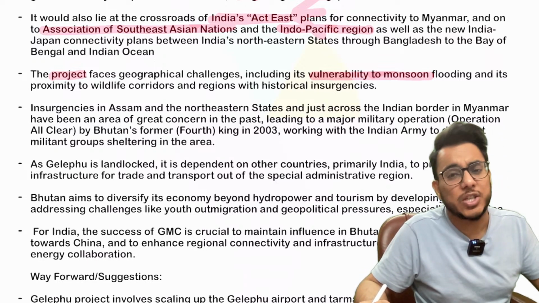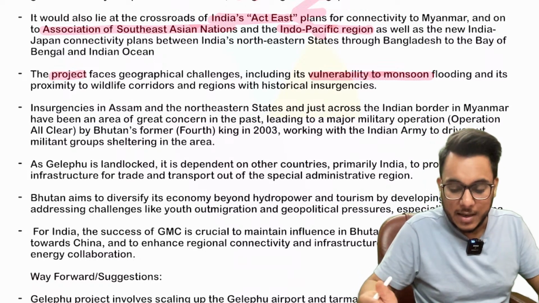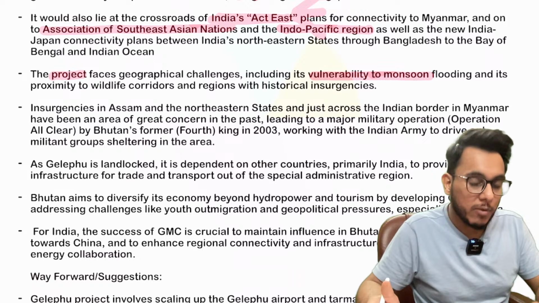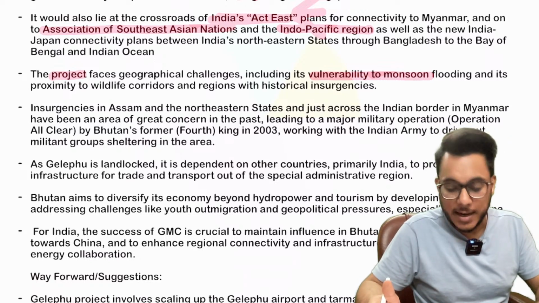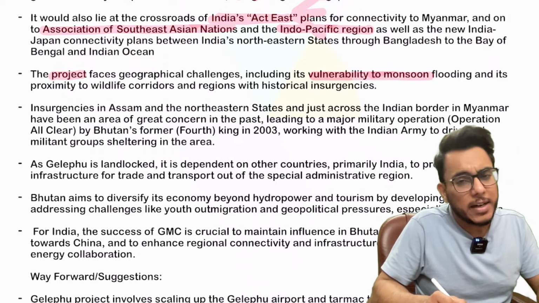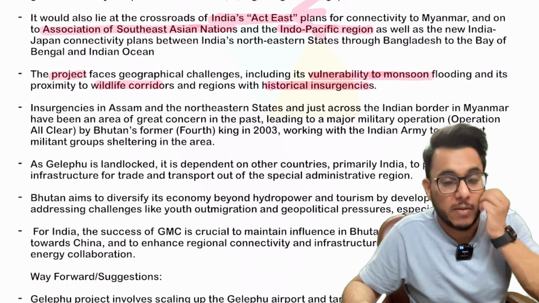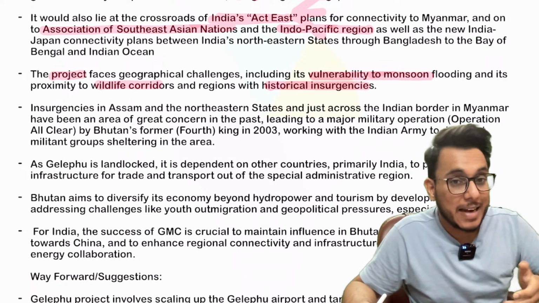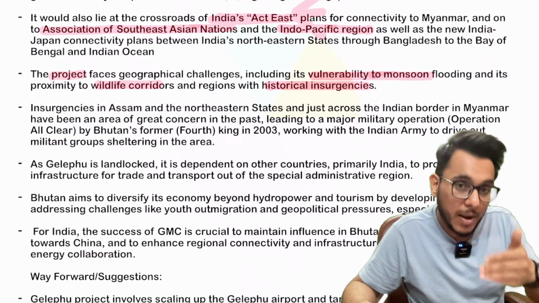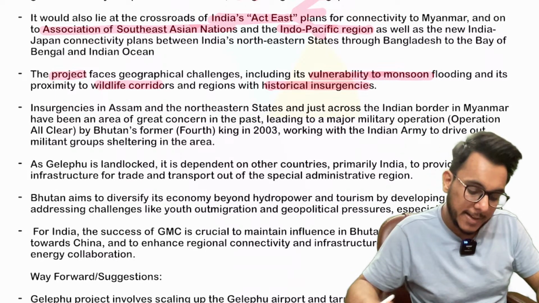As the climate is changing and glaciers are melting more rapidly because of climate change, this area will become even more vulnerable to untimely rains, flooding, etc. Also, Gelephu is located in close proximity to wildlife corridors. Also, if you see historical insurgency, for example in northeast Assam, there have been insurgencies, and because of these, Gelephu might face certain security challenges.